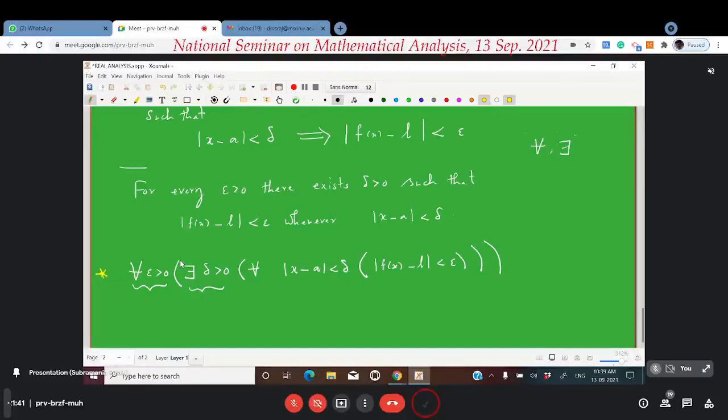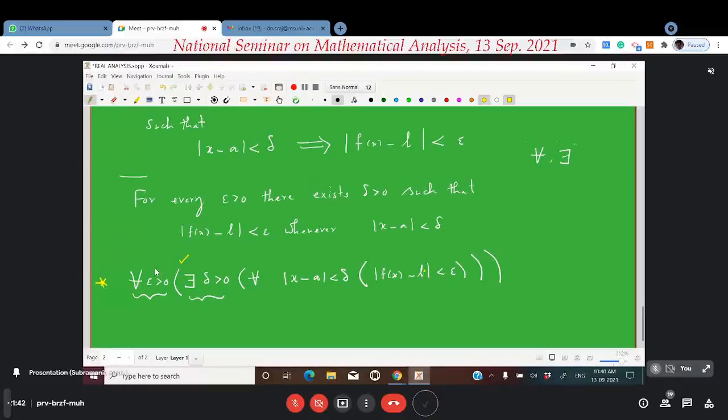You understand this particular line as follows. Whenever an open bracket is getting opened, in your mind you read it as, we have the following. For example, I am reading this line once again. For every epsilon greater than 0, we have the following. What we have? There exists a delta greater than 0, for which we have the following. What we have? For every x whose distance from A is less than delta, we have the following. What we have? The distance of f of x from L is less than epsilon. Whenever a bracket is getting opened, in your mind you read that we have the following. So this delta is changing with your epsilon. That is clear from the conversation, right?